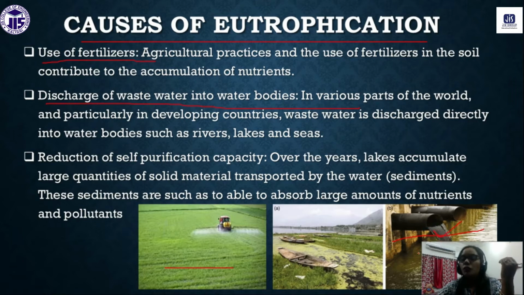this wastewater will also increase the level of nutrients, which will stimulate the growth of these plants, the growth of the algae. So what will happen after that, ultimately the dissolved oxygen level decreases, which is very harmful for other aquatic life. And these are some of the causes of eutrophication.